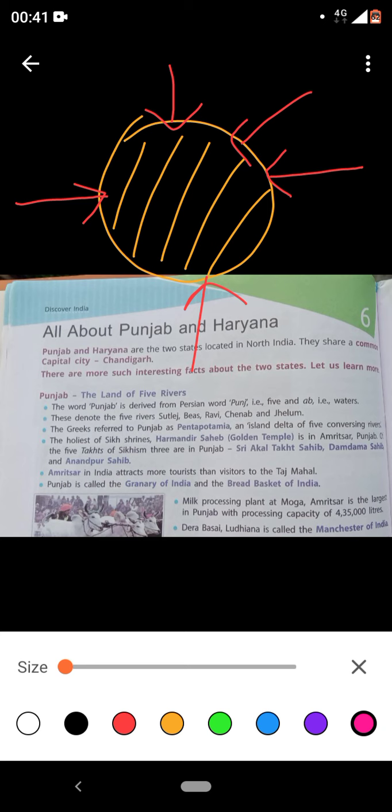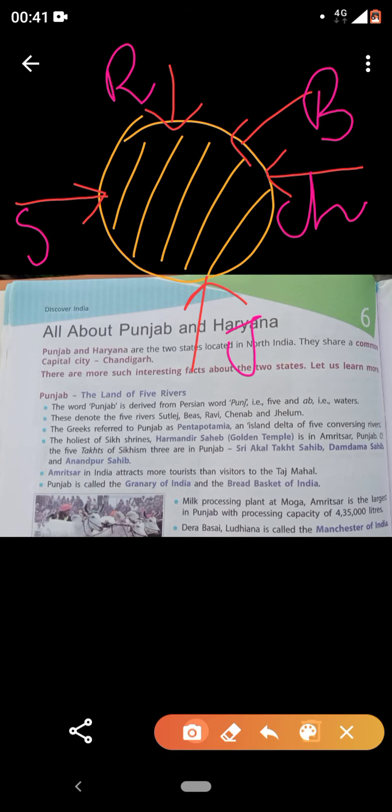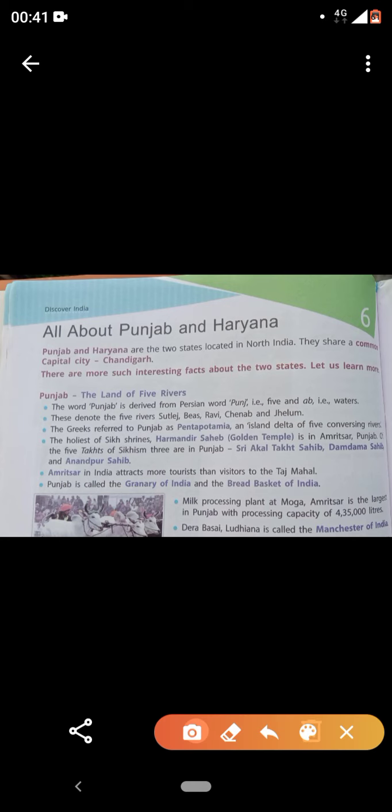Are we clear? And these five rivers are Satluj, Ravi, Beas, not Bias, it's Beas, Chenab, and the last but not the least, Jhelum. So the five rivers are Satluj, Ravi, Beas, Chenab, and Jhelum. Hence Punjab is the land of five rivers. Clear with this? Anyone with a doubt in this?